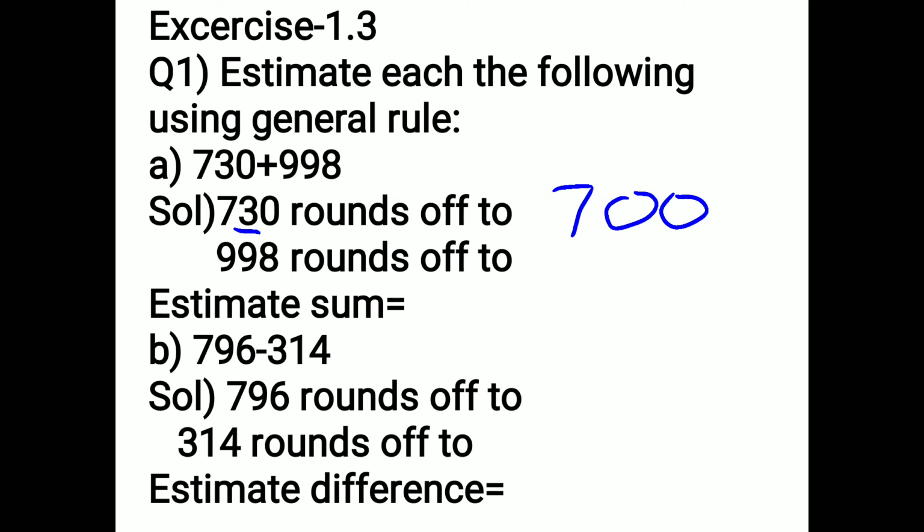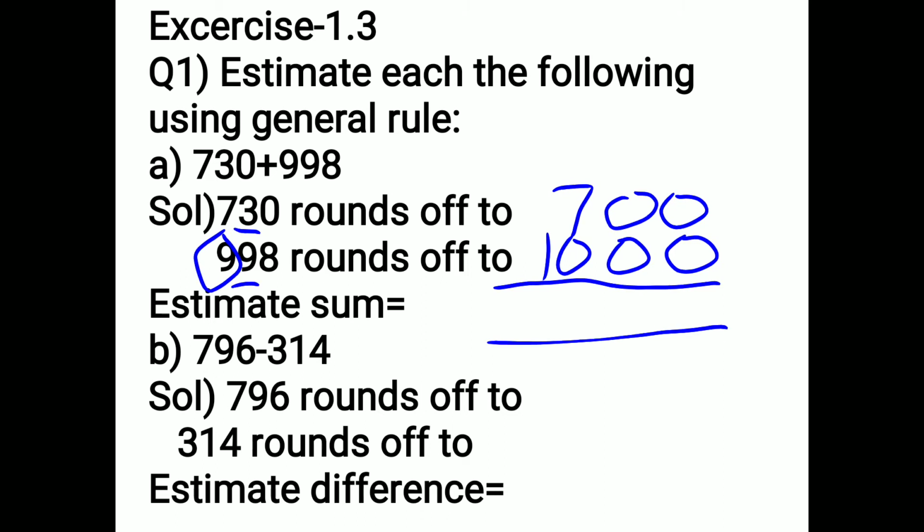Now 998. Which number will you see? Tens place. It is 9. So 9 is greater than 5. So this 9 will become 10. So in place of that, 10 comes and the other number, tens place and ones place, become 0, 0. And now they said a plus sign is given. So it means you add. So plus them, the answer comes 1700.